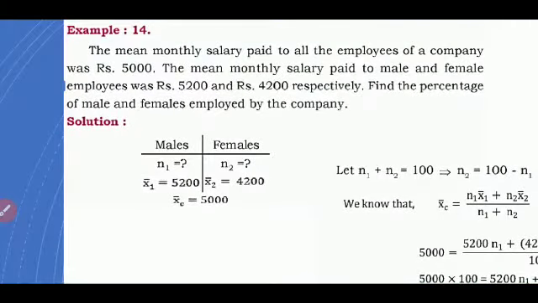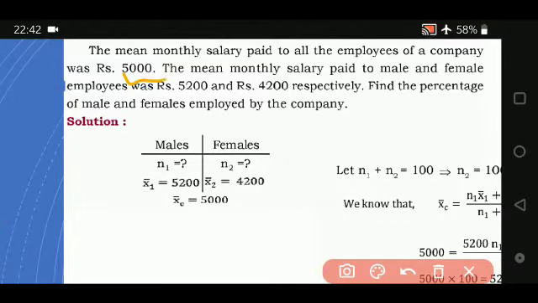So here's another example. The mean monthly salary paid to all the employees of a company was rupees 5,000. The mean monthly salary paid to male and female employees was rupees 5,200 and rupees 4,200 respectively. Find the percentage of males and females employed by the company. Now when I say percentage, it means it's 100. So you have to find how many males are there and how many females. The combined arithmetic mean is 5,000. That of male is 5,200 and that of female is 4,200.